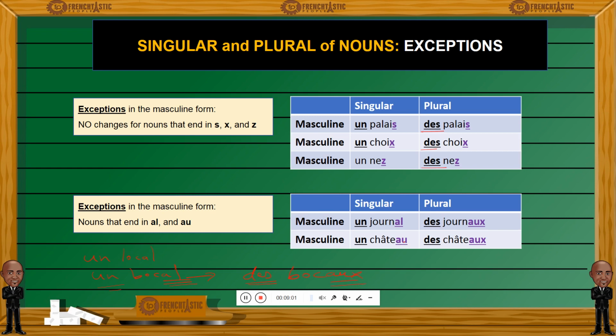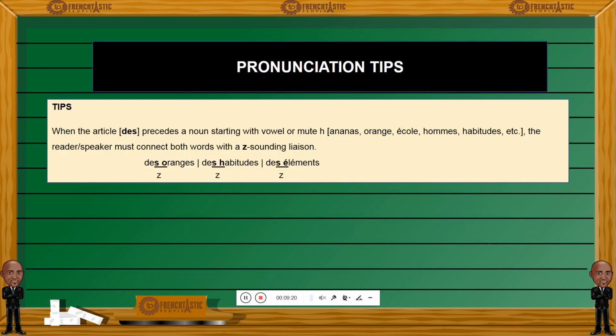Un château, a noun ending in A-U in the singular form, will have its plural in A-U-X, des châteaux. So keep these endings in mind if you need to transform a noun from its singular form to its plural form.